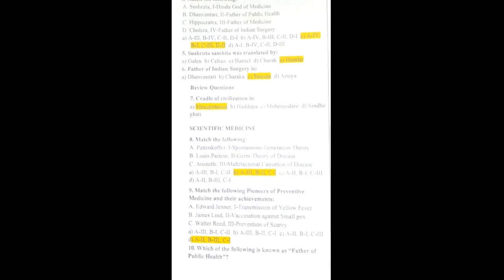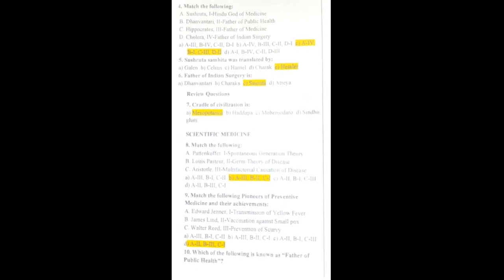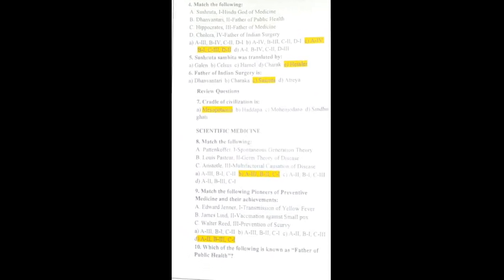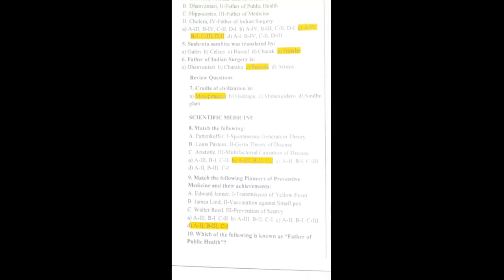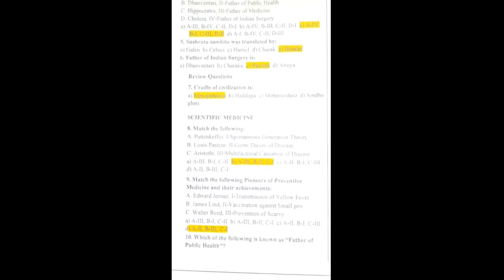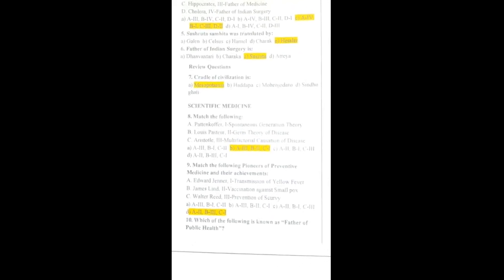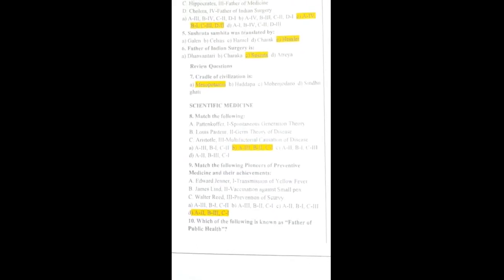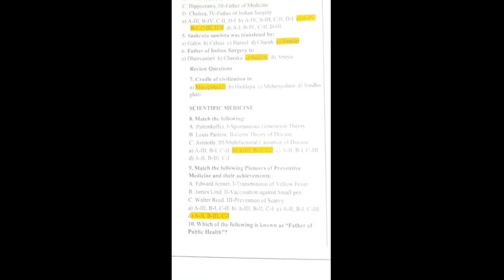Then question 5. Susruta Samhita book was translated by Hessler. Father of Indian surgery is Susruta. Then question. Cradle of civilization is given by Mesopotamia.